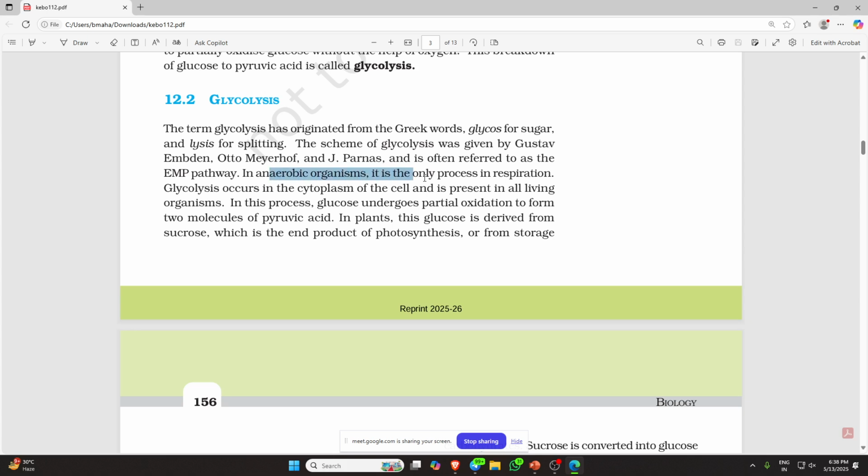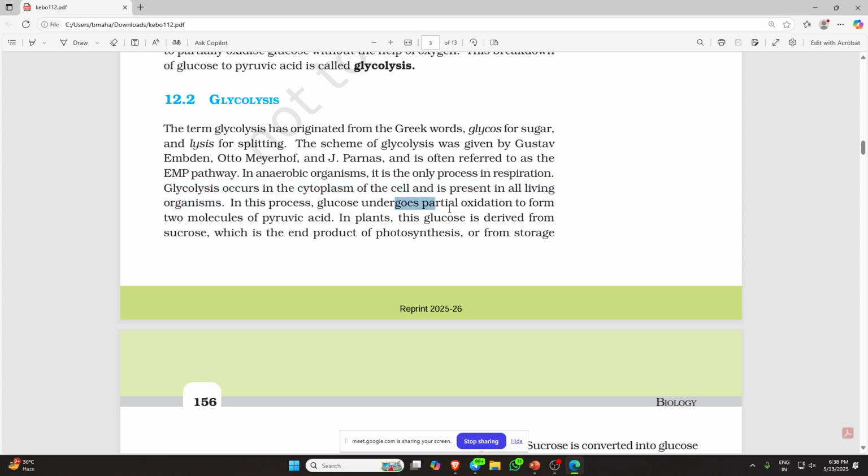In anaerobic organisms, it is the only process of respiration. Glycolysis occurs in the cytoplasm of the cell. The location is generally asked as a question, so remember that it is the cytoplasm of the cell, and it is present in all living organisms.